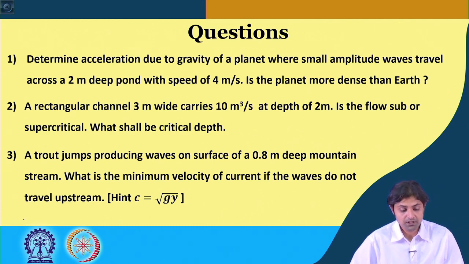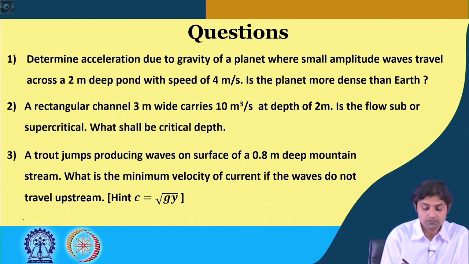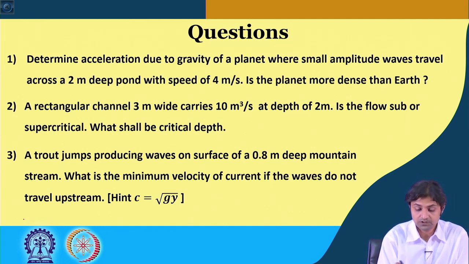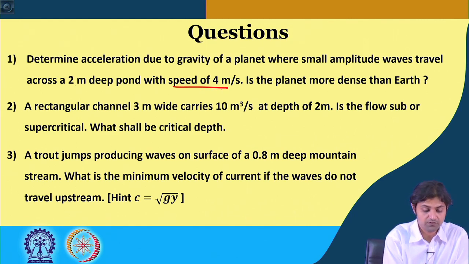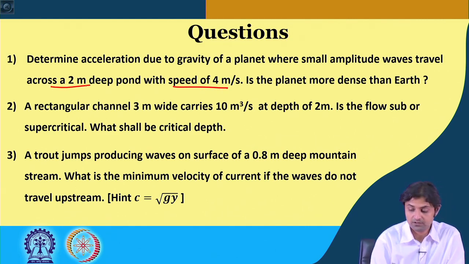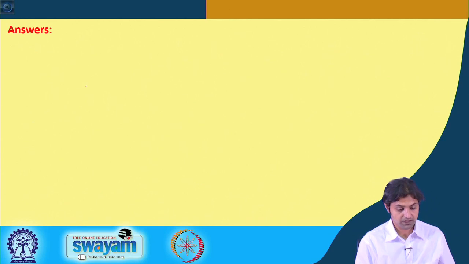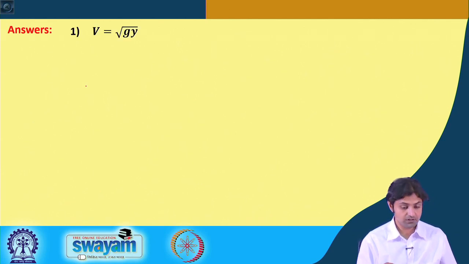is determine the acceleration due to gravity of a planet where small amplitude waves travel across a 2-meter deep pond with speed of 4 meters per second. So, the speed of the wave, c, is given, and we have also been given the depth. The way it is solved is, we know v or c is equal to under root g y.